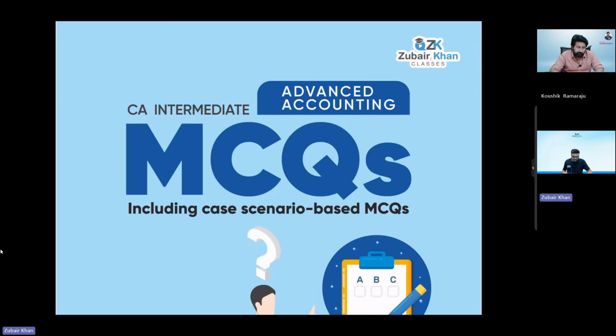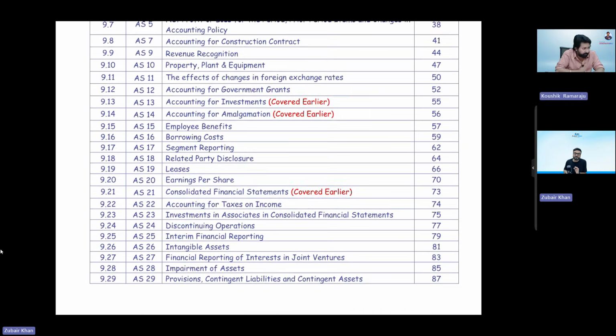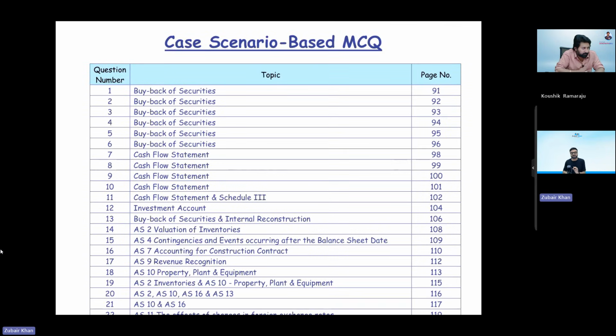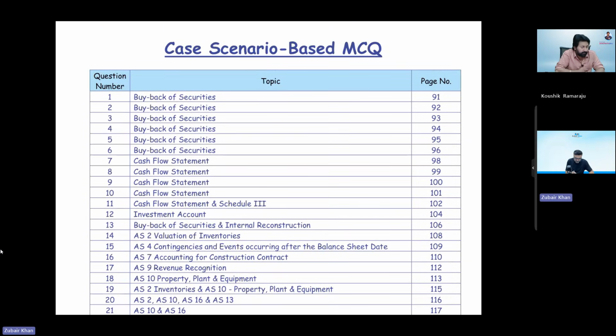So what I have done in these books, sir, is that there are MCQs which are simple, chapter wise, without a case study. But beautifully, what we have done is topic wise case study MCQs. For example, this topic, you can see, is buyback of securities. There are case studies numbered 1 to 6 on buyback of securities.